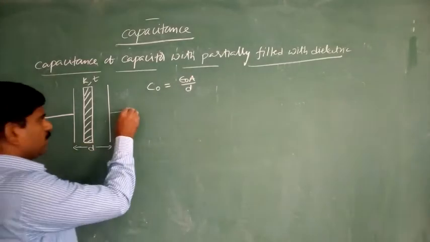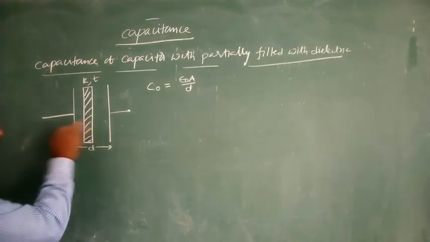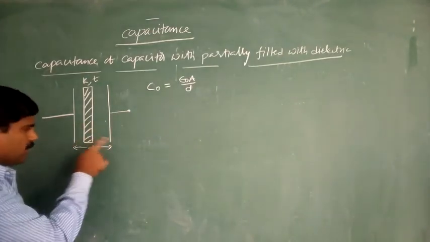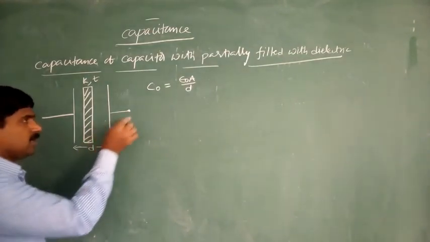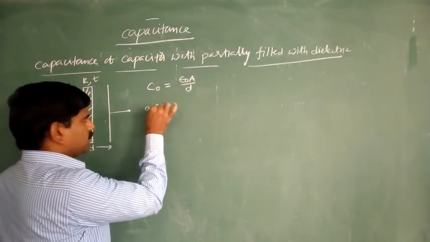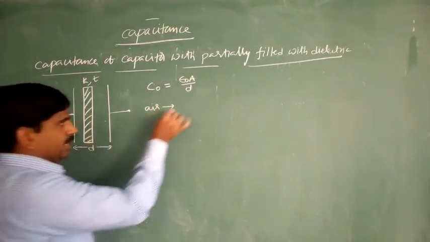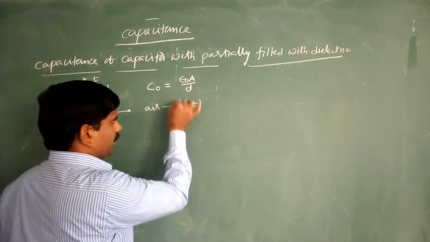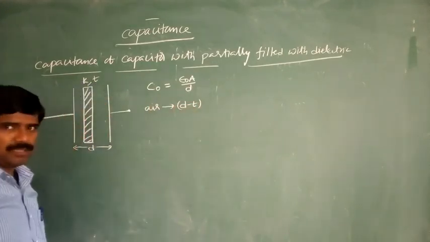First observe that one. Here without a dielectric, the total gap is equal to d. That means right now, with the dielectric, the air medium has the thickness d minus t.